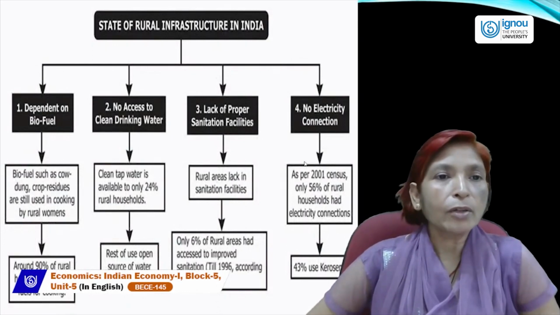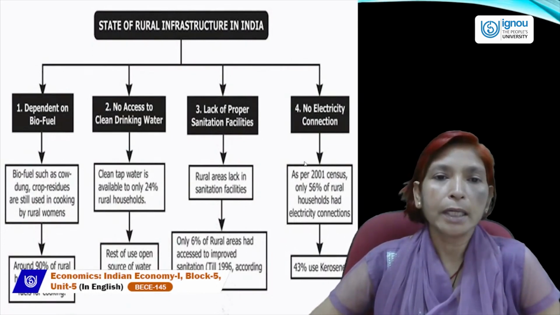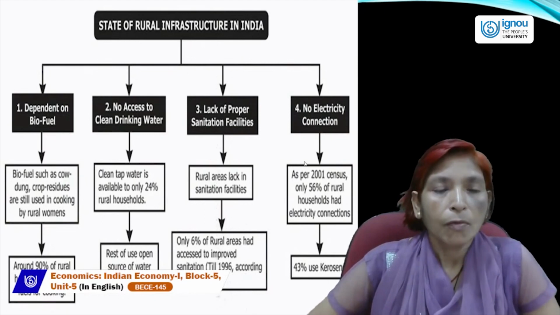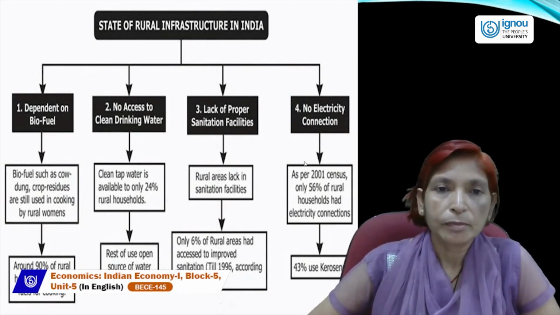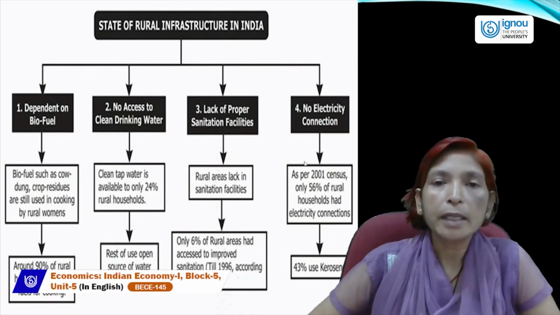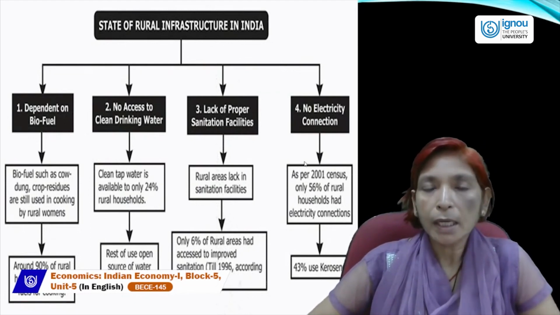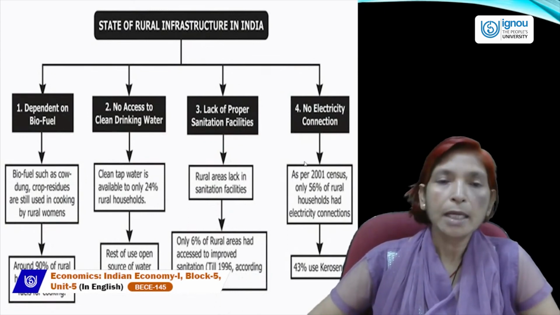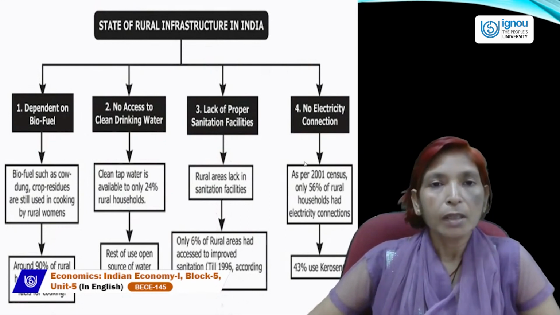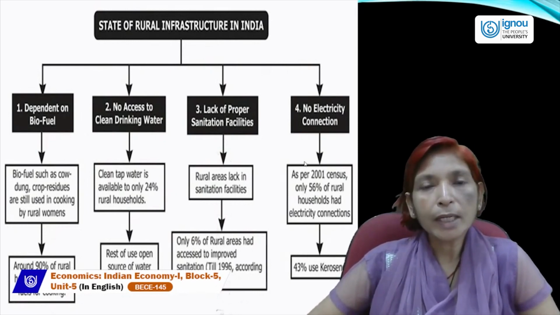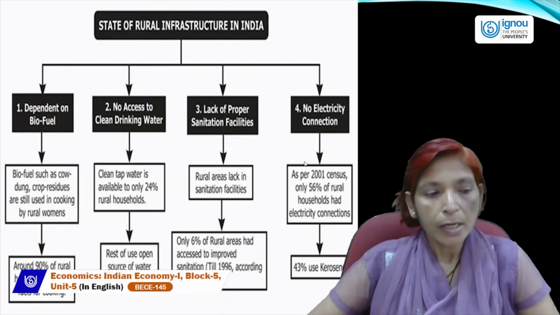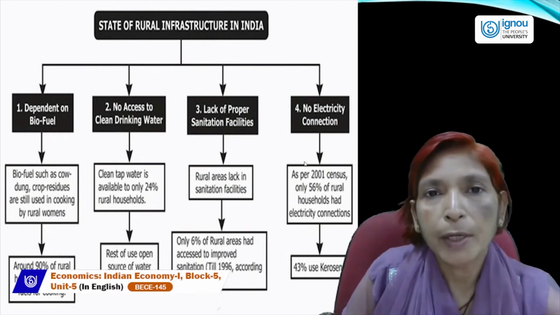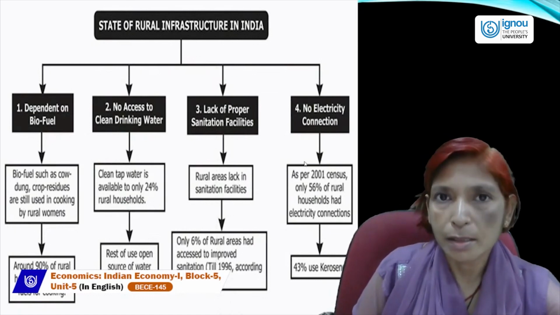Now next is state of rural infrastructure in India. What type of infrastructure is available in rural India? You know that in India there is a huge gap between rural people and urban people. In India, nearly 70% people are still living in rural areas, and only 30% people are living in urban areas.